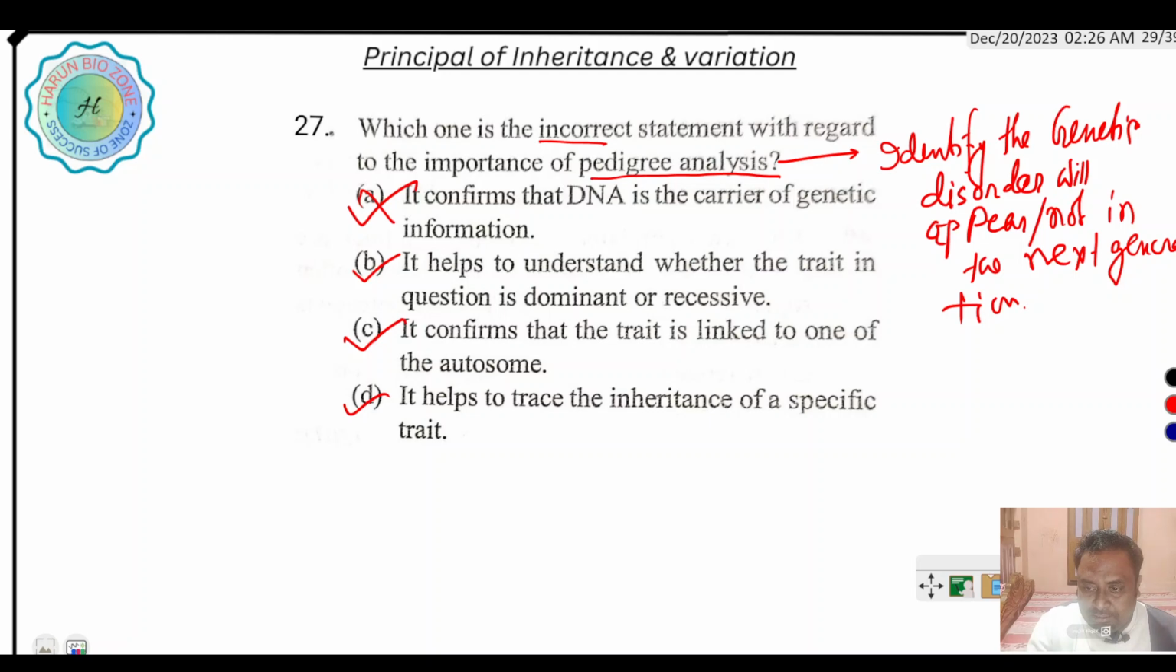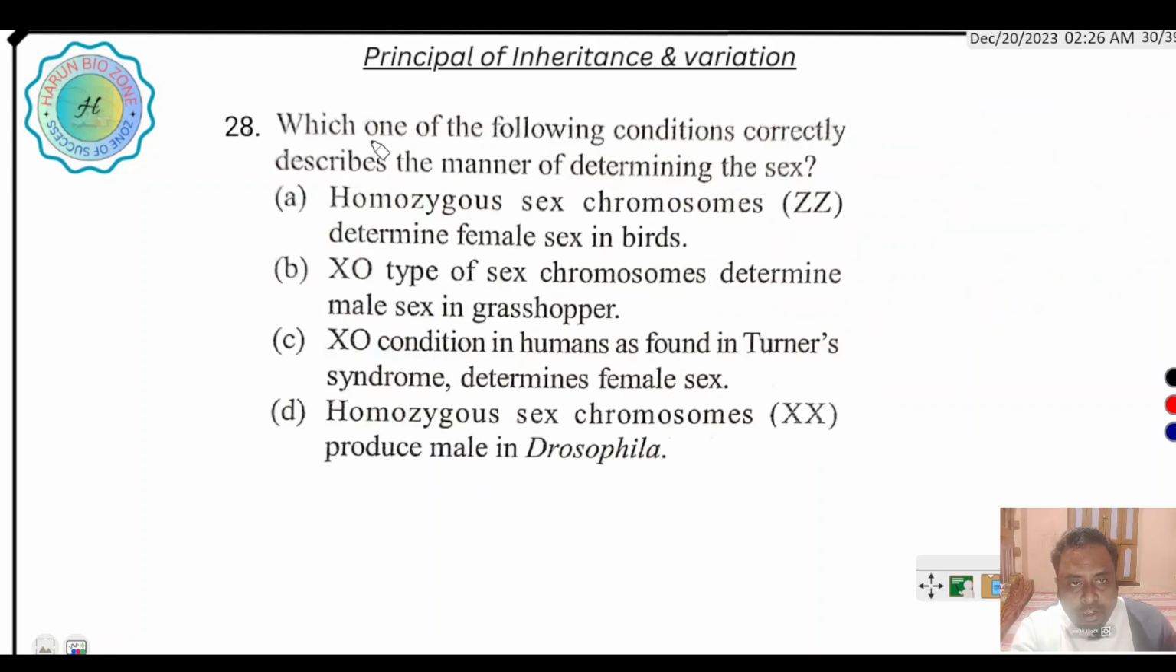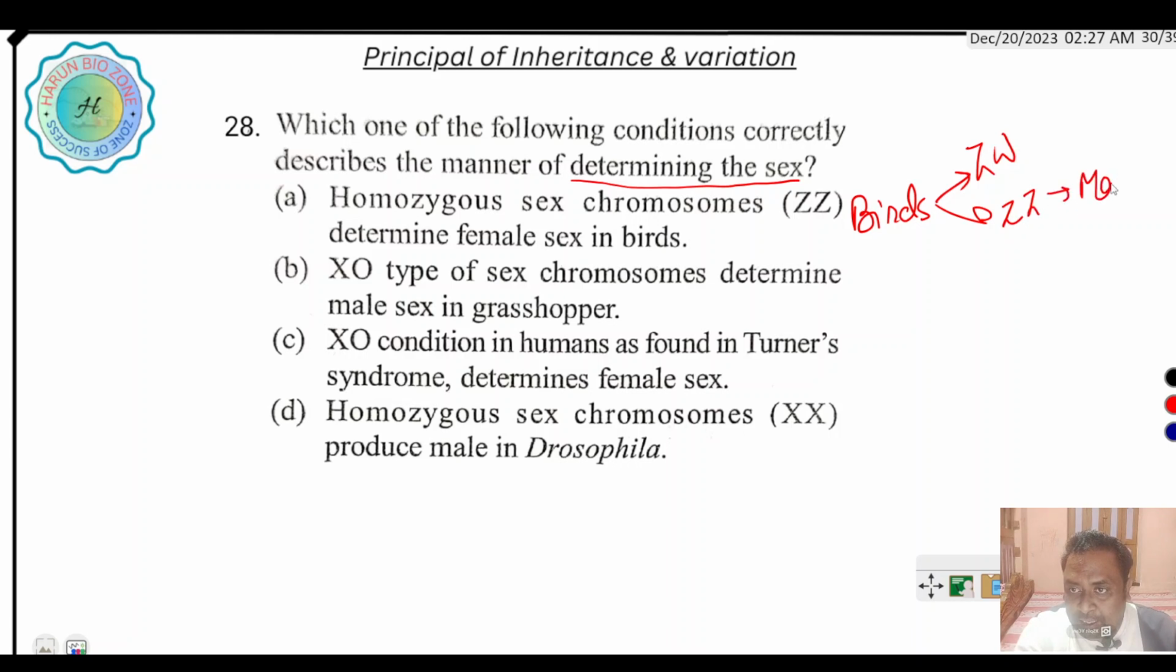Next question: which one of the following conditions correctly describes the manner of determining sex? Homozygous sex chromosomes determine female sex at birth. In case of aves, in case of birds, the ZZ and ZW system applies. ZZ represents male and ZW represents female. So this is the wrong answer.